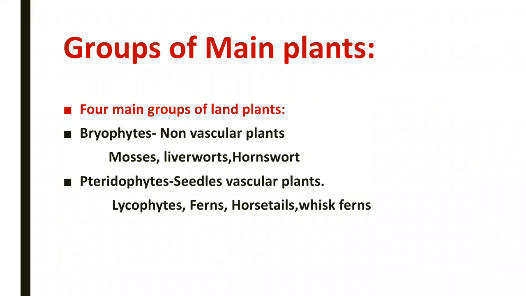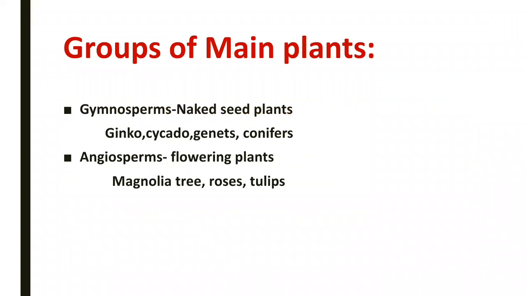Groups of main plants. Four main groups of land plants: Bryophytes are non-vascular plants, for example mosses, liverworts, and hornworts. Pteridophytes are seedless vascular plants, for example lycophytes, ferns, horsetails. Some are gymnosperms, naked seed plants like ginkgos, cycads, conifers, etc. And some are angiosperms, flowering plants, for example trees, roses, tulips, etc.